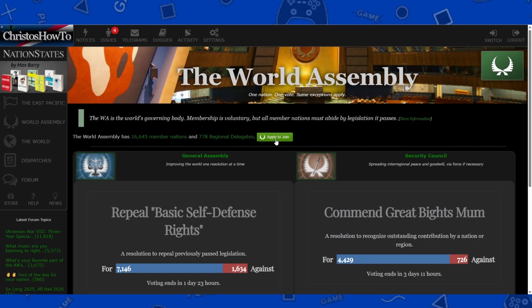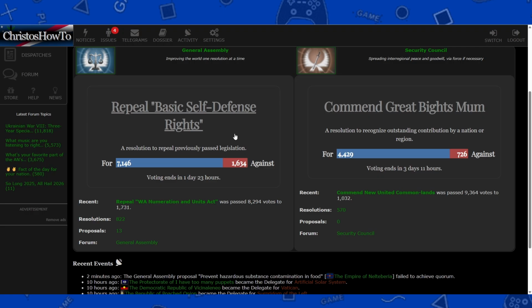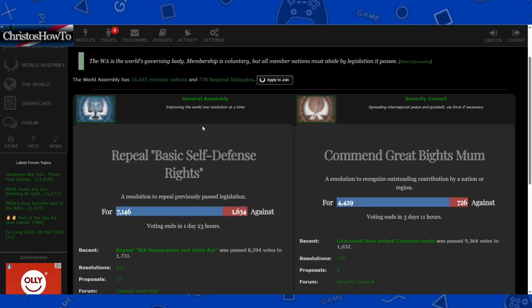So the World Assembly, by the way, is the world's governing body. Membership is voluntary, but all member nations must abide by legislation it passes. So you can vote on issues or legislation in the General Assembly or the Security Council.